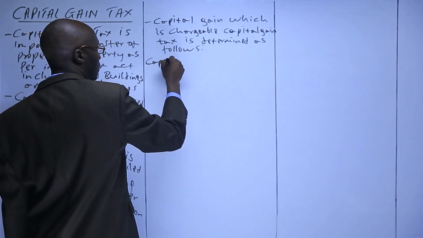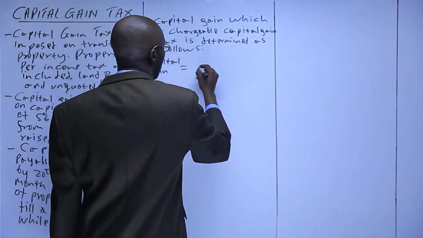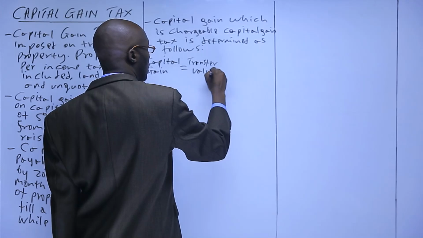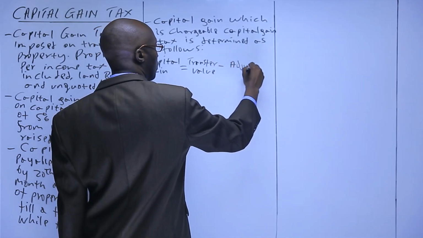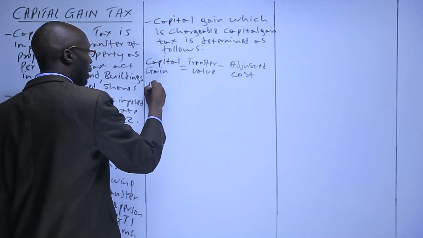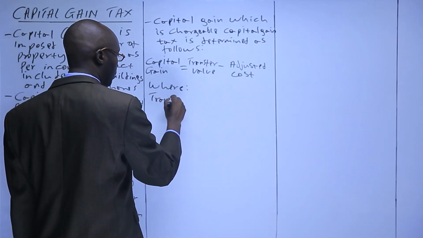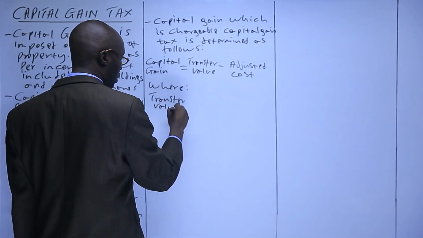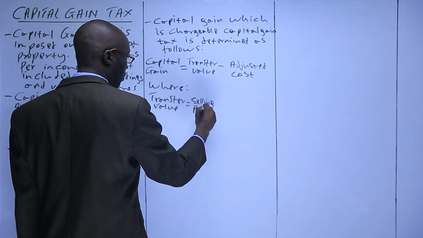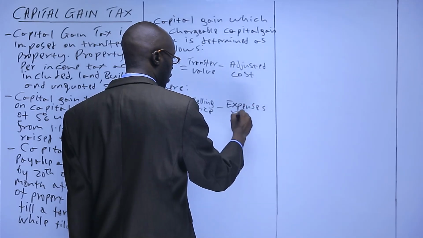Capital gain is equal to transfer value minus adjusted costs, where transfer value is equal to selling price minus expenses relating to selling.